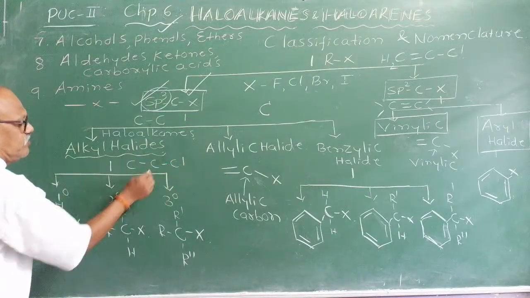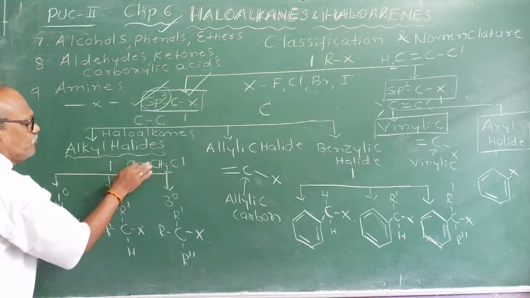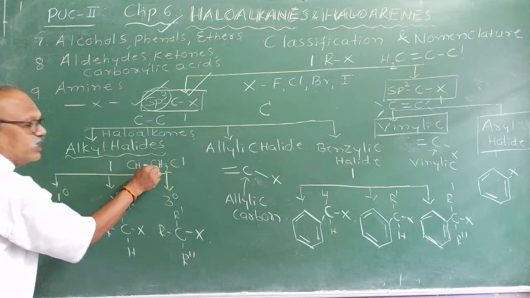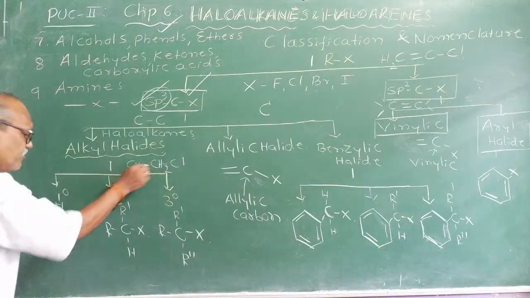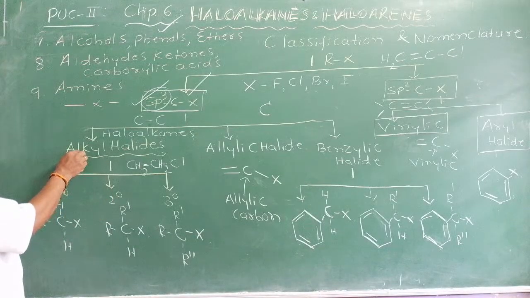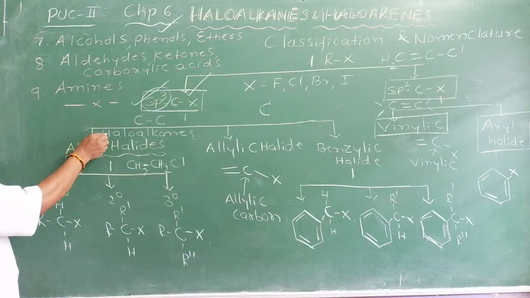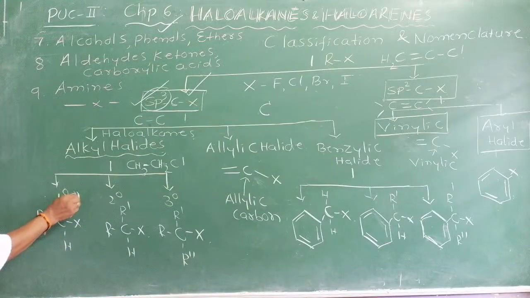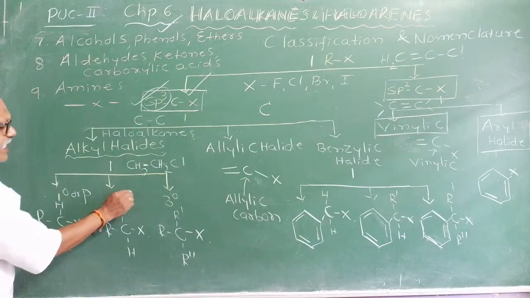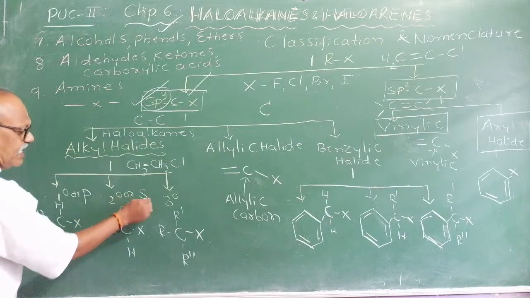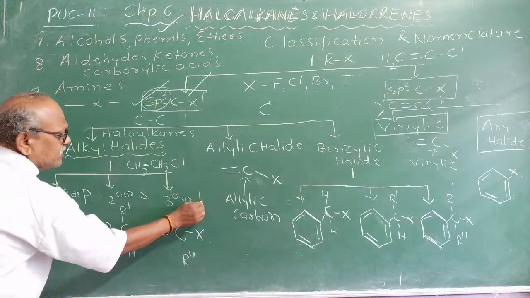In which the carbon atom will be linked directly to what? Suppose this is halogen, this will be linked to CH2, CH3. Here the chlorine atom is linked to a singly bonded carbon atom. And these are further classified into primary alkyl halide, secondary alkyl halide and tertiary alkyl halide.